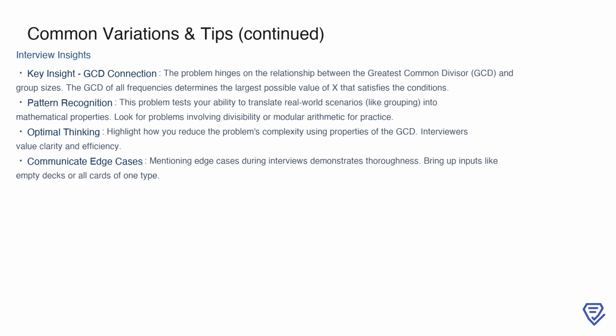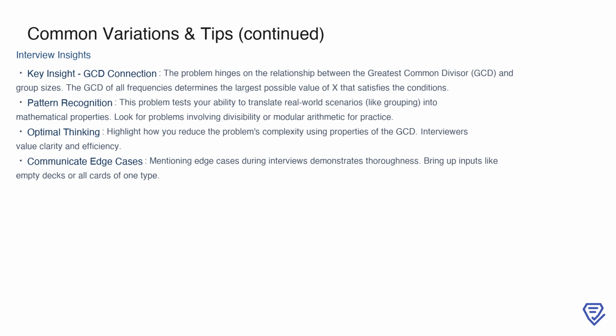This problem also evaluates your ability to recognize patterns and translate real-world scenarios, like grouping items, into mathematical properties. Practicing problems involving divisibility or modular arithmetic can help sharpen this skill. From an interviewer's perspective, they're looking for optimal thinking. Highlight how you simplify the problem using the GCD to reduce complexity.